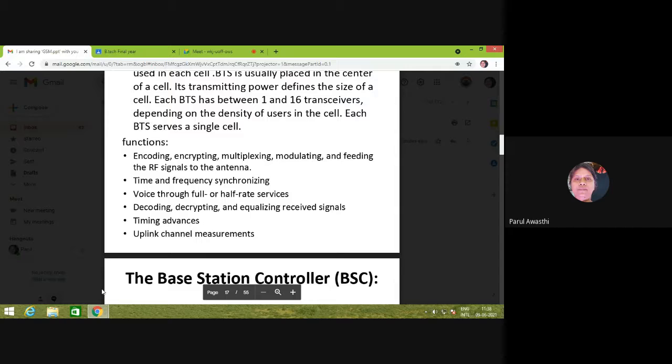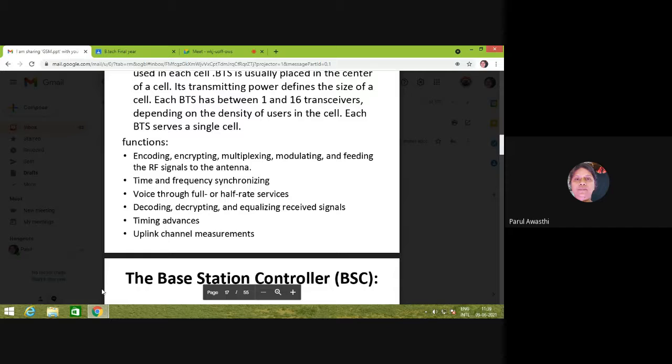But before the transmission of data, we encode, encrypt, or mix the data of a number of users, that is multiplexing, or modulate our data, whatever the requirement of your communication technique, and then feed that data into the antenna to convert it into an RF signal. So this is the function of BTS, and BTS is synchronized in time and frequency with the mobile station.